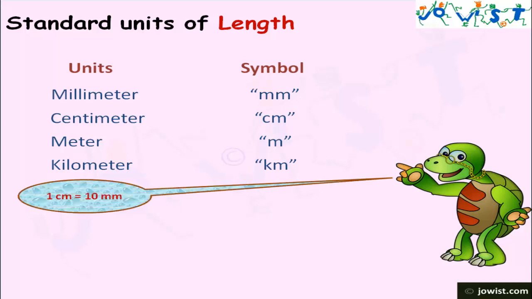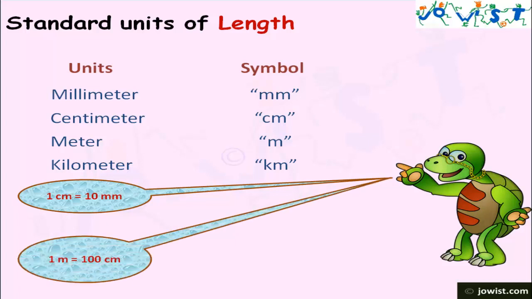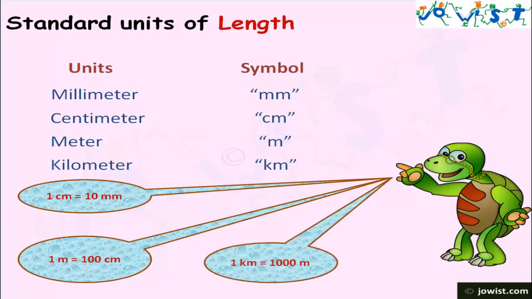1 centimeter is equal to 10 millimeter. We can say 1 cm is equal to 10 mm. 1 meter is equal to 100 centimeter. 1 m is equal to 100 cm. 1 kilometer is equal to 1000 meter. 1 km is equal to 1000 m.